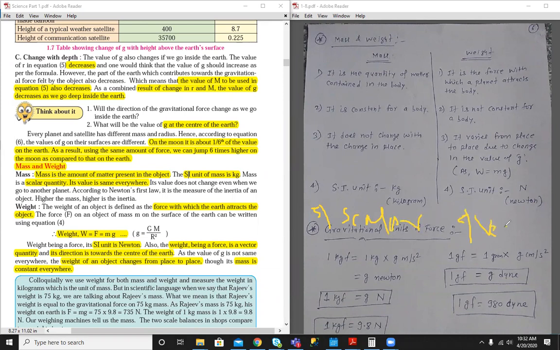Okay, so the mass of a body always remains constant, whether an object is going on different planets or moving on different places of Earth.